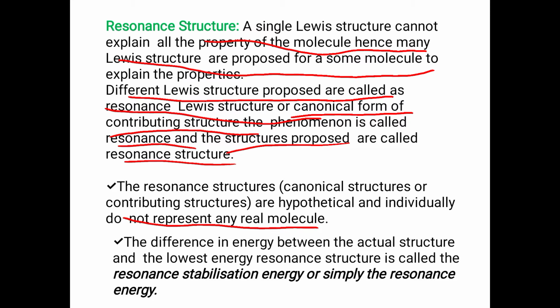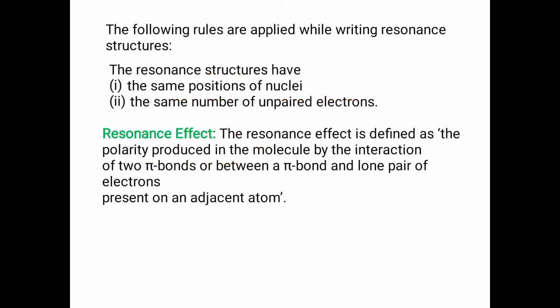And the difference in energy between the actual structure and the lowest energy resonance structure is called the resonance stabilization energy, or simply the resonance energy.